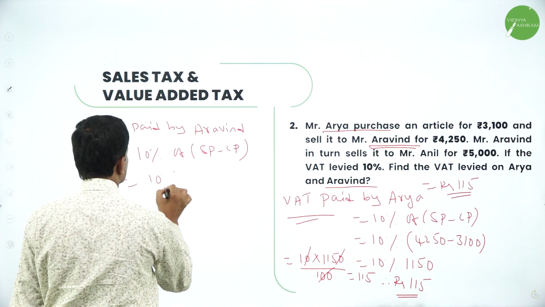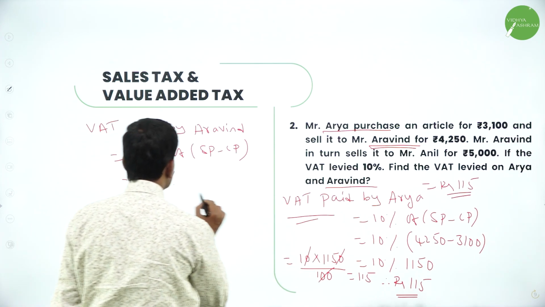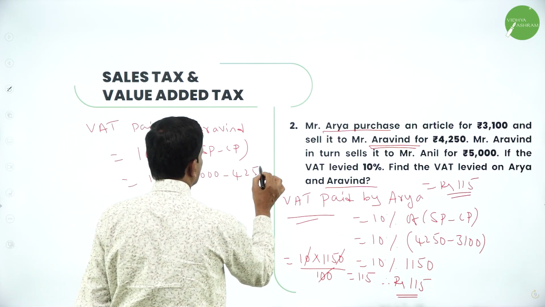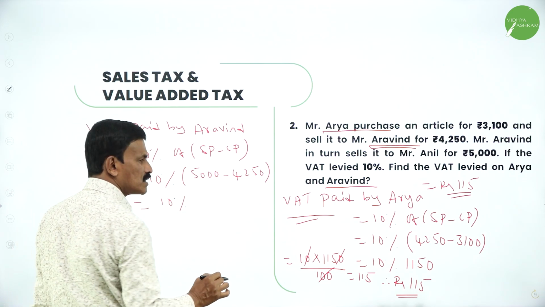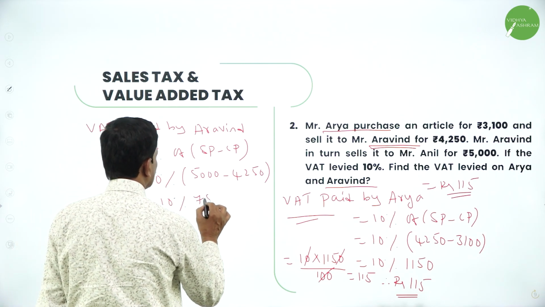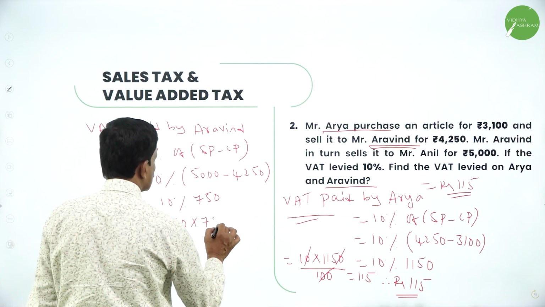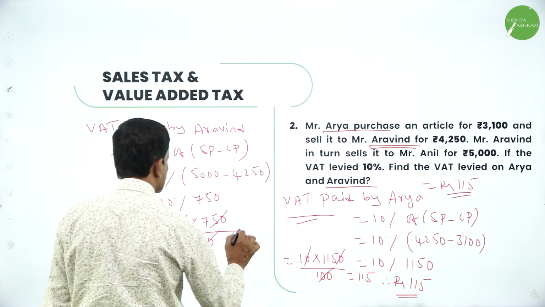So 5,000 minus 4,250 is 750, so it is 10% of 750. So 10% of 750 is 10 into 750 divided by 100, which is equal to 75.